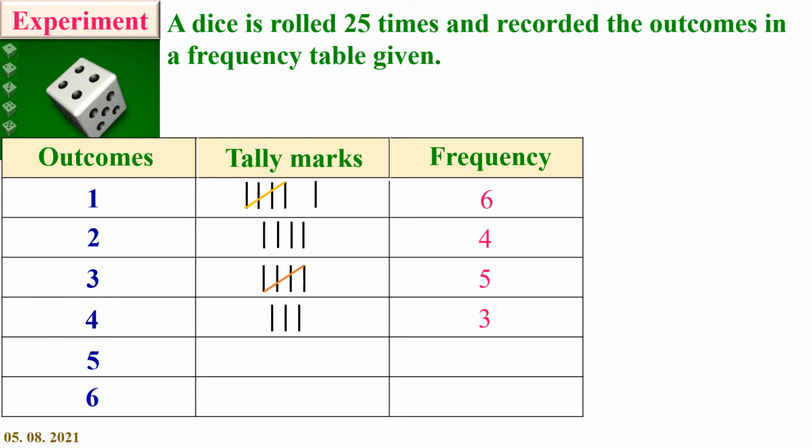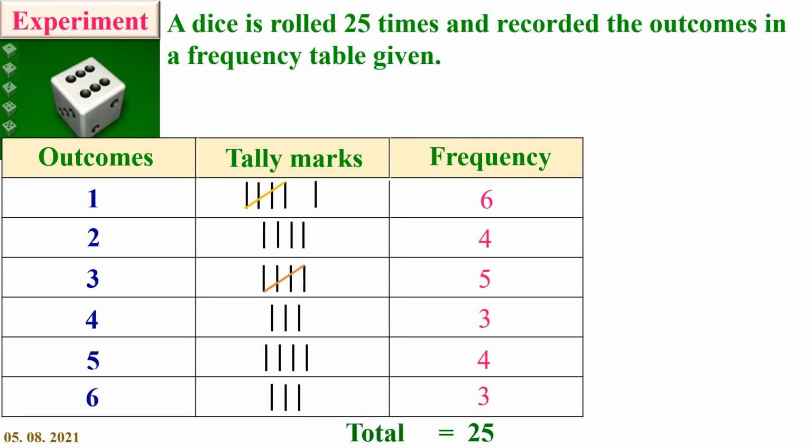How many times did I get number 5? Of course, I got 4 times number 5, so 4 lines are drawn here and the frequency is 4. I got 3 times number 6. So 3 lines are drawn here and the frequency is 3. Totally 25. Here 25 times I rolled a dice and I got these outcomes.